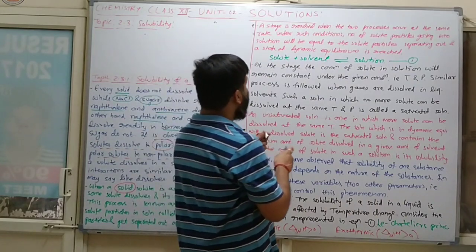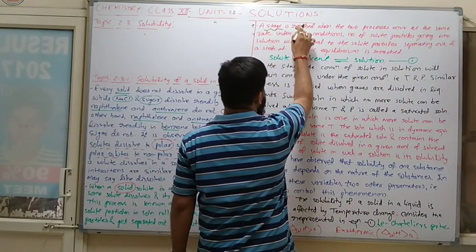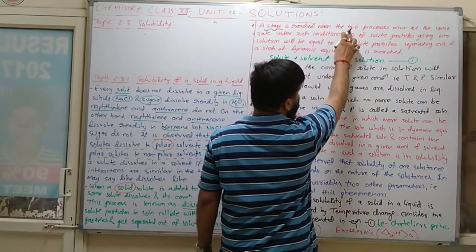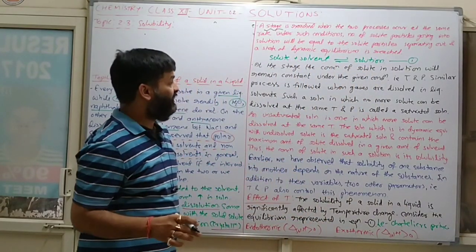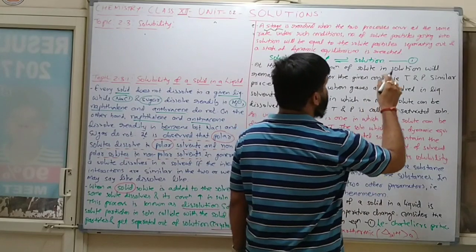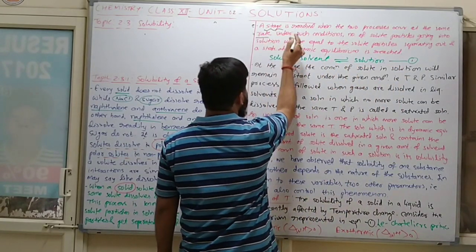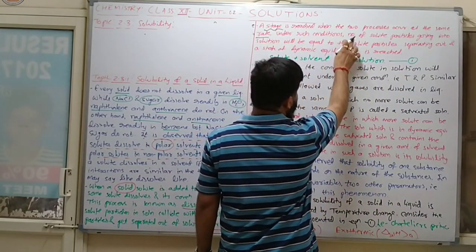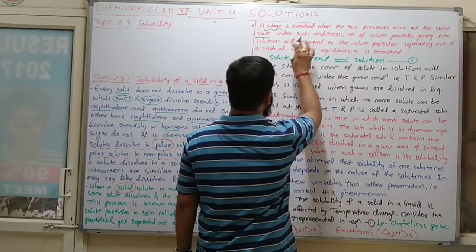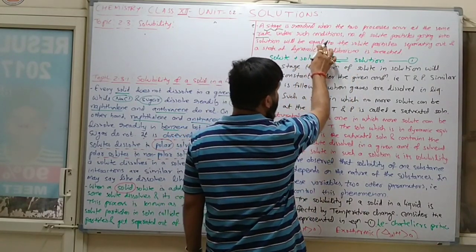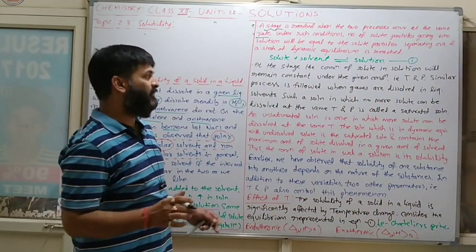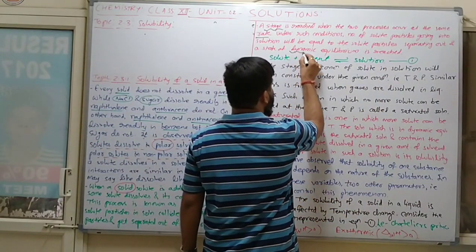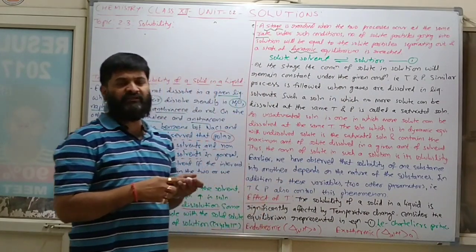A stage is reached when the two processes occur at the same rate. Under such condition, the number of solute particles going into solution will be equal to the solute particles separating out, a state of dynamic equilibrium. Here we can say dynamic equilibrium is reached.